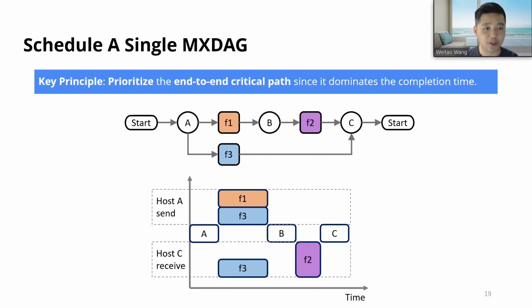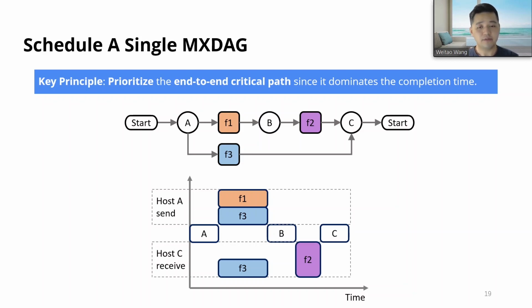Thank you, Shaoan, for introducing the definition of MXDAG. I will briefly introduce some principles when using MXDAG for scheduling. To schedule a single MXDAG, the key principle is to prioritize the end-to-end critical path because it dominates the job completion time. Here we show an example job in the following figure.